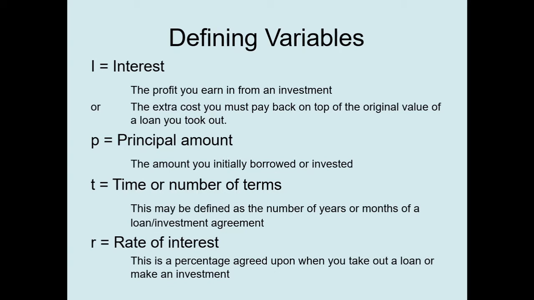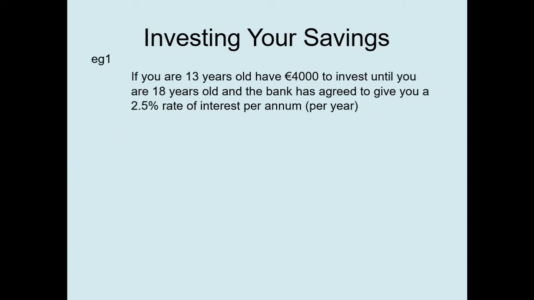Now that we've defined our variables, let's get into the formula and how we use it and how it works. Let's do that by looking at an example. So example 1: if you are 13 years old and you have 4,000 euros to invest until you are 18 years old, and the bank has agreed to give you a 2.5% rate of interest per annum, which means per year. And 2.5% these days is pretty good. You'll see a lot of examples where they say 5% or 7%. We can't get that anymore.